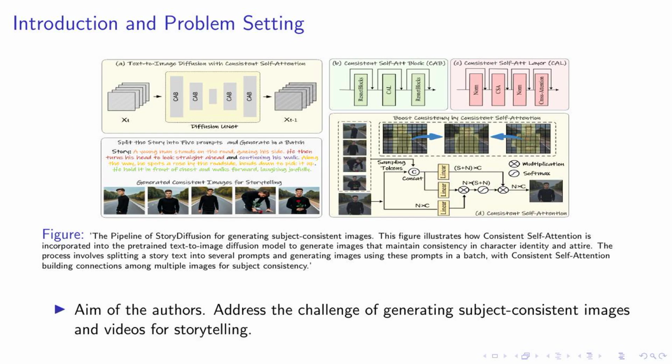Let's delve into the core of our method, StoryDiffusion. As you can see in the figure, our approach involves generating subject-consistent images using a novel technique we call consistent self-attention. This technique is incorporated into a pre-trained text-to-image diffusion model. The process begins by splitting a story text into several prompts. Each prompt is then used to generate an image, and these images are processed in a batch. The magic happens when consistent self-attention steps in, building connections among these multiple images to ensure subject consistency. This means that the identity and attire of characters remain consistent across all images, which is crucial for effective storytelling.